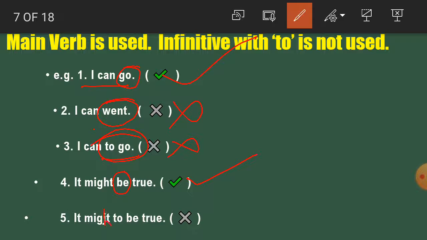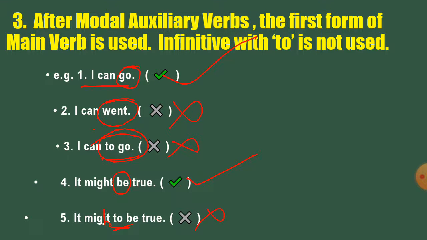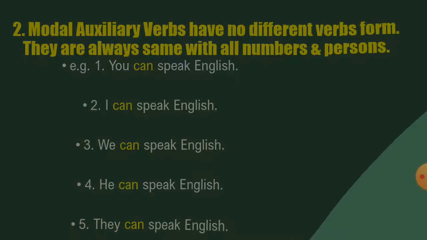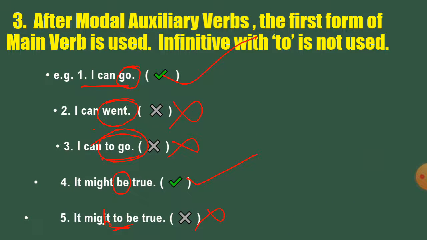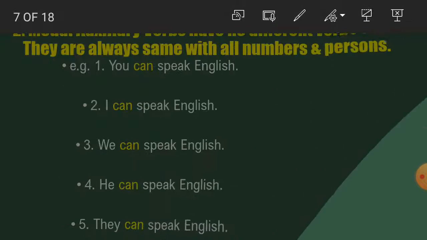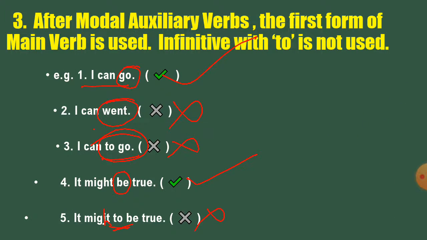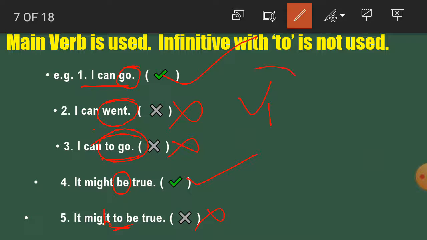Now, it might be true. It is wrong here because the infinitive "to be" is used here. So students, we have got here that modals are used as auxiliary verbs, and the main verb is always in the first form, V1 form. The main verb is in which form? First form. That's why here the first example is correct and the fourth example is correct.